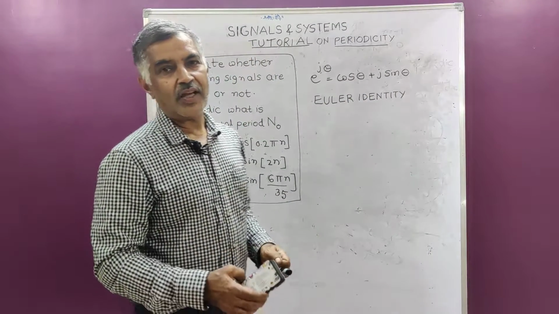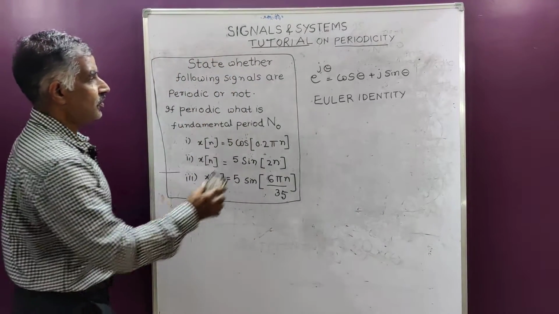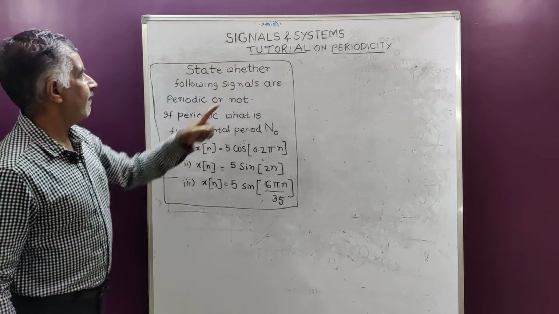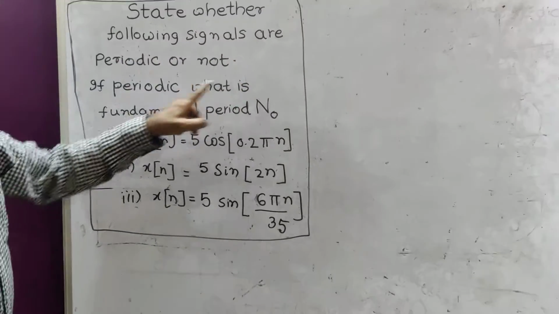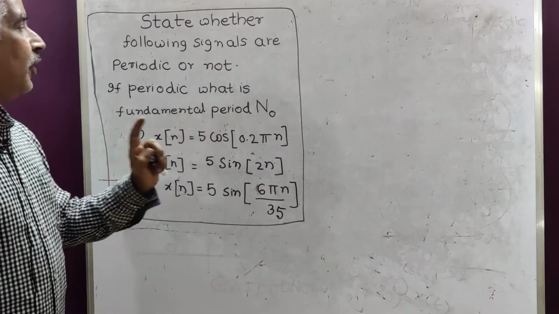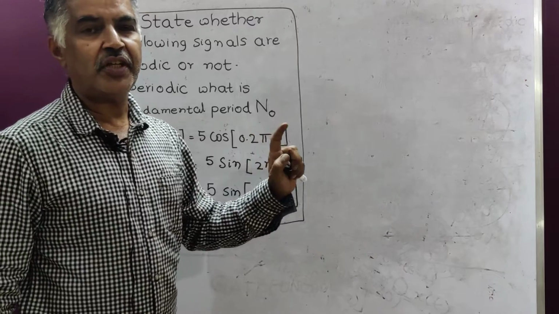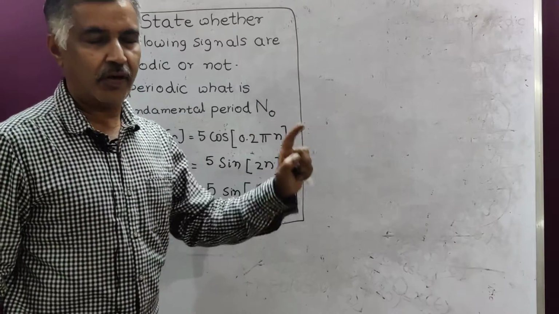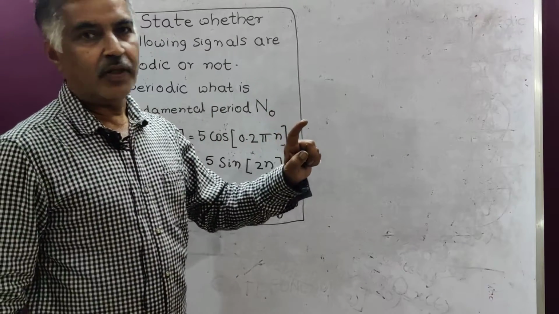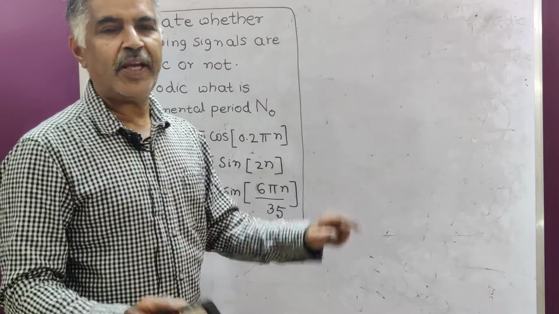Now, in this class, I will work out problems on discrete signals. These are the three problems I have given. State whether the following signals are periodic or not. Don't blindly come to a decision that it is periodic just by looking at sine and cosine. It is utterly wrong. It may be periodic or it may not be periodic.